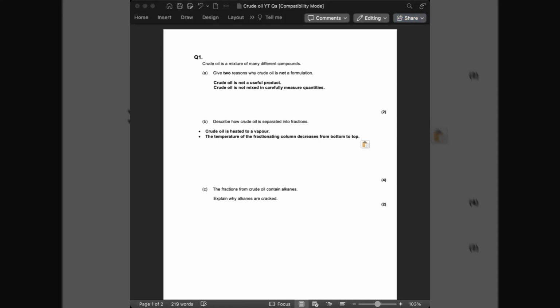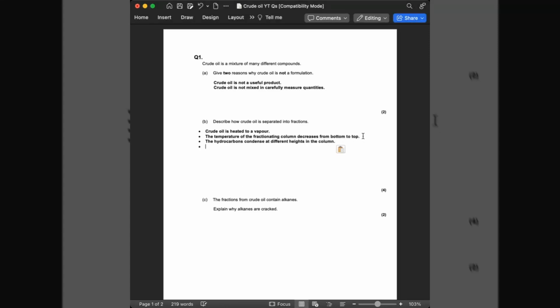Now, remember what the question says. It says how crude oil is separated into fractions, and we haven't actually covered that part yet. So, the reason crude oil is separated into fractions is because the hydrocarbons within the crude oil condense at different heights in the column. Okay, so crude oil is made up of a variety of hydrocarbons, and each one will condense, so from a gas into a liquid, at different heights in the column. Now, why does this happen? Well, this happens because each hydrocarbon has a different boiling point.